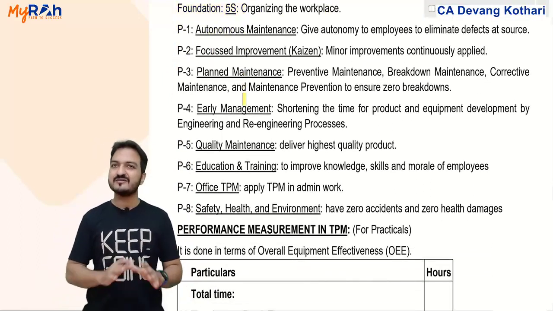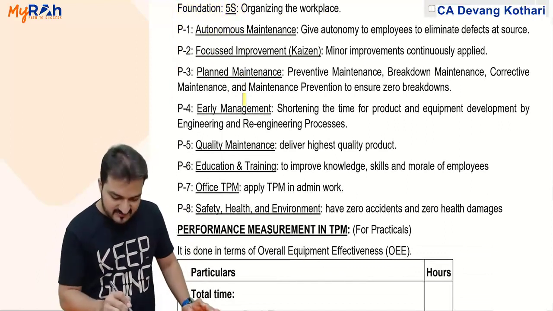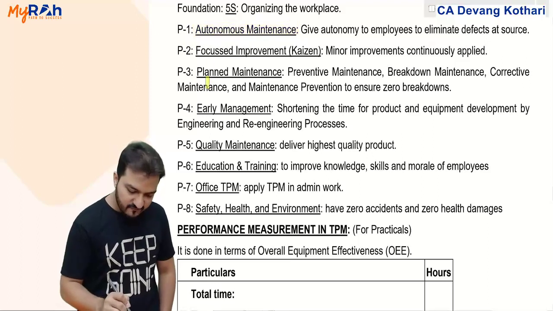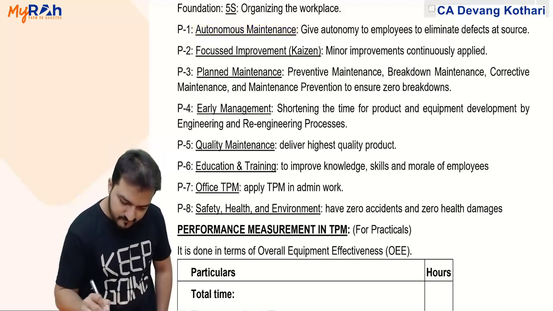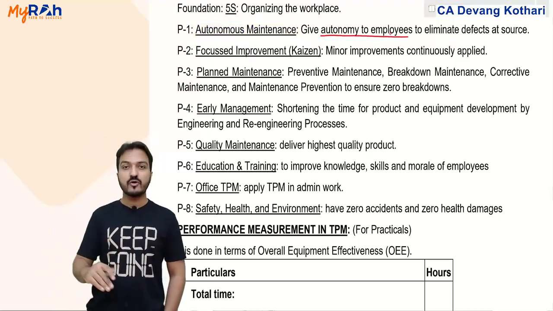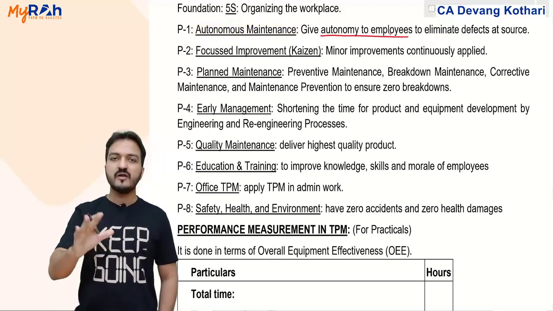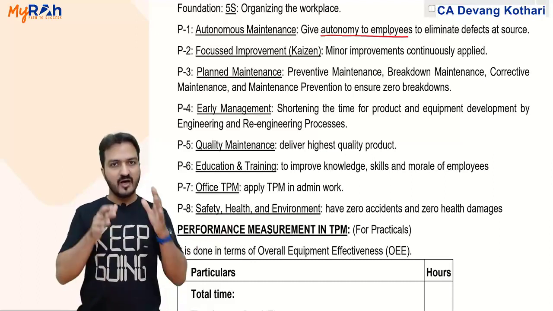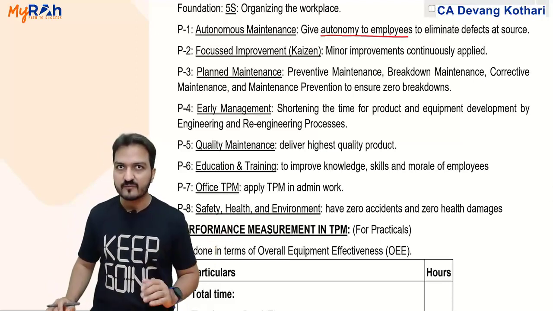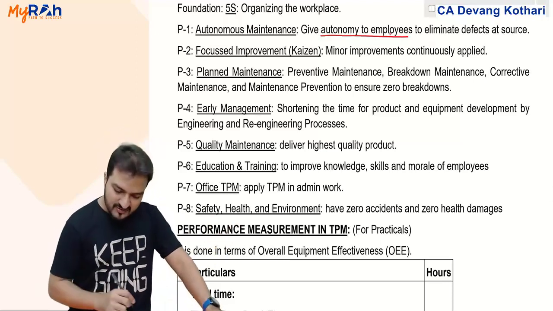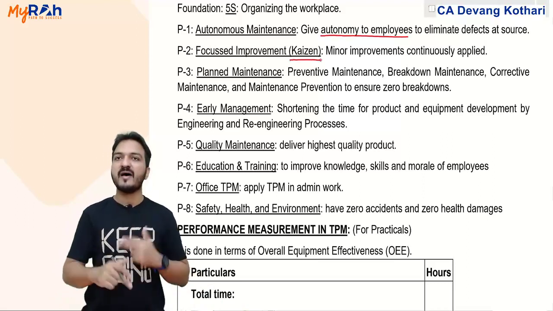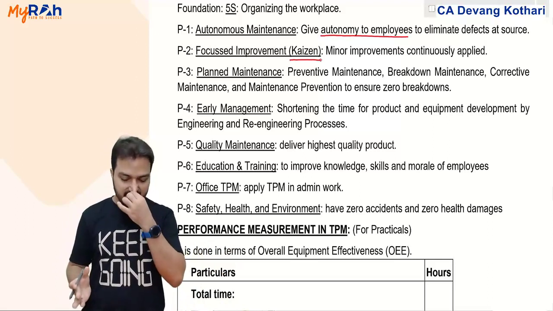I'll just give you a short summary of the 8 pillars. Pillar 1 is autonomous maintenance. Autonomous basically means that you give autonomy to employees. You give authority to the employees to eliminate the defect at source. Remember, I give authority to the employee that they can stop the machine when they find a defect. That is autonomous maintenance. Focused improvement is Kaizen. You now know what Kaizen is: minor improvements continuously applied. Yes, that is needed.